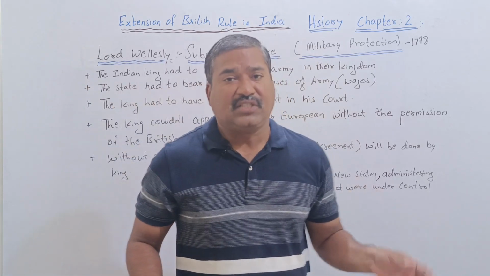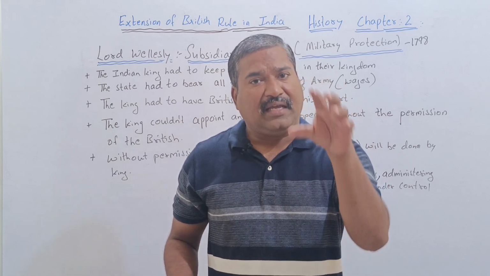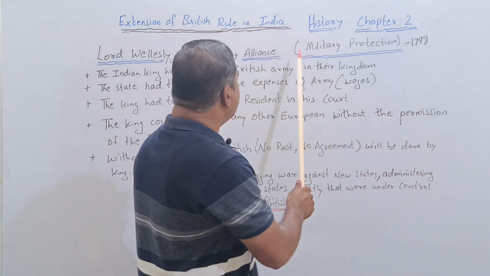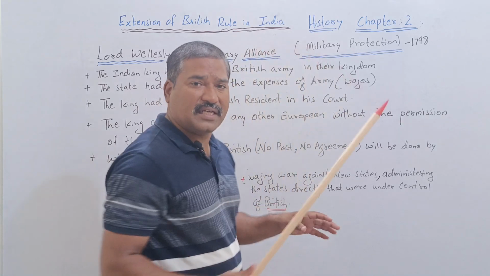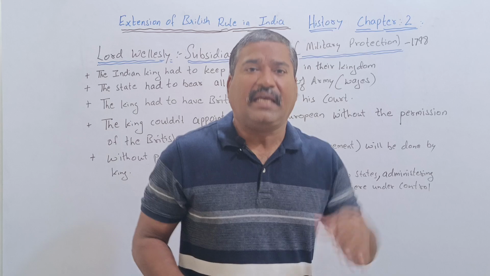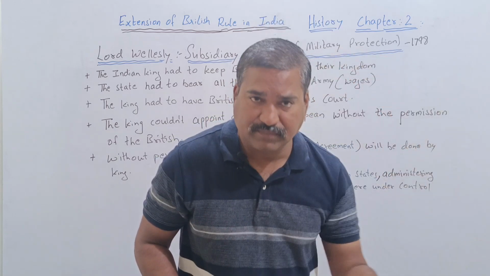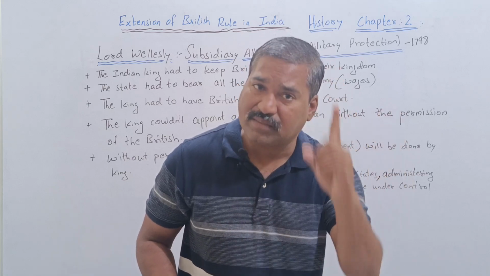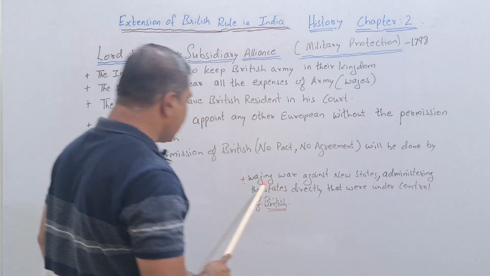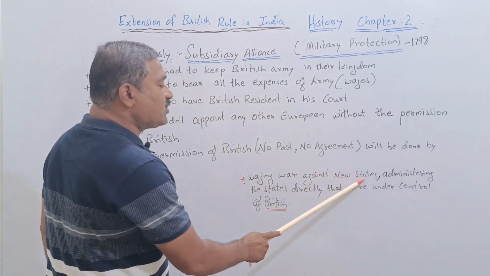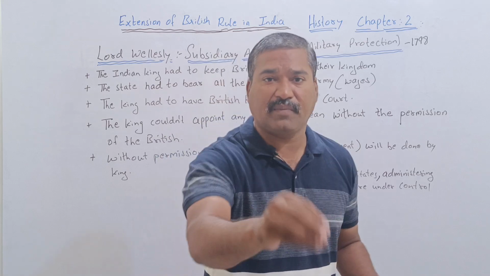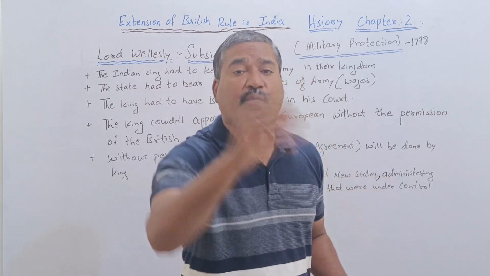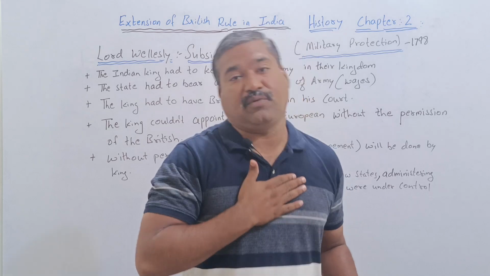Lord Wellesley moved with two more steps along with the subsidiary alliance. One was waging war against new states, those weak native rulers, with the support of our own native rulers.